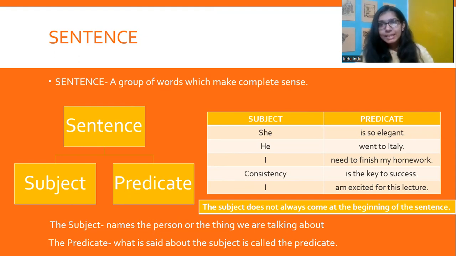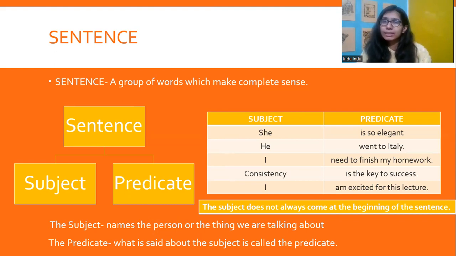Do go through all these examples in the slide and you would realize the difference between the subject and the predicate. But the most important thing to note here is that the subject does not always come at the beginning of the sentence. So an example could be sit down. So it is an order, an imperative sentence wherein the subject is you, because I'm talking to you. You sit down, but you doesn't appear in the sentence at all, right?